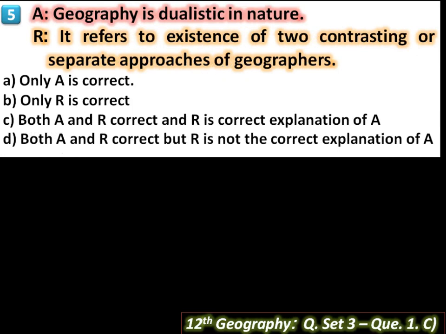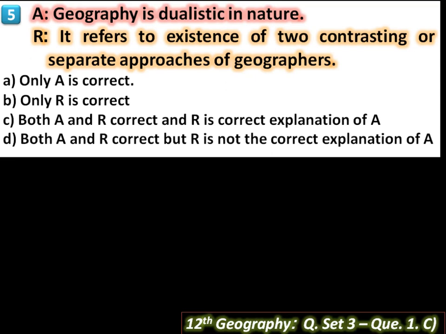Geography is dualistic in nature. This sentence is correct because geography is a dualism between man and nature. Then R, it refers to the existence of two contrasting and separate approaches of geographers. This sentence is also correct because there are two contrasting approaches of geographers such as determinism, possibilism, and stop and go determinism.